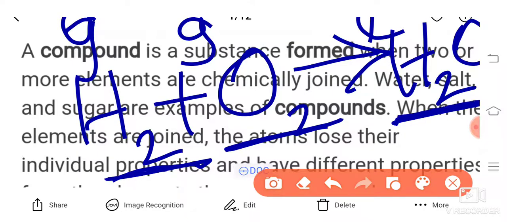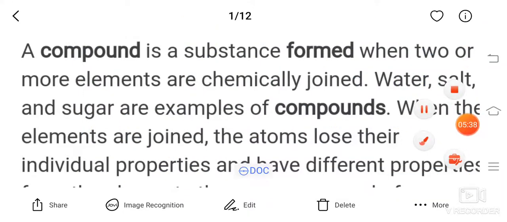If you want to put out a fire, you are going to throw water on it, right? So the properties of hydrogen and oxygen are entirely different from the water that has been formed.